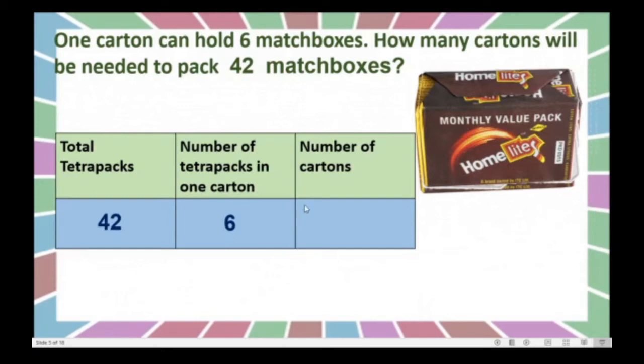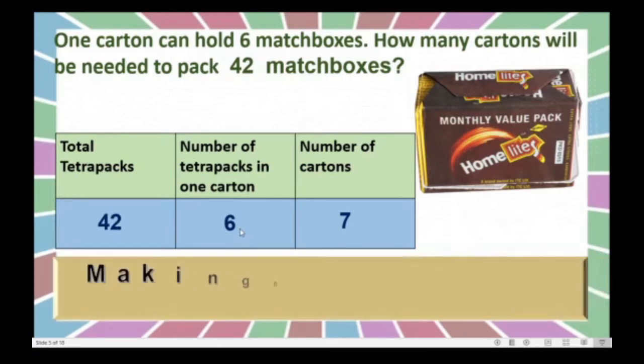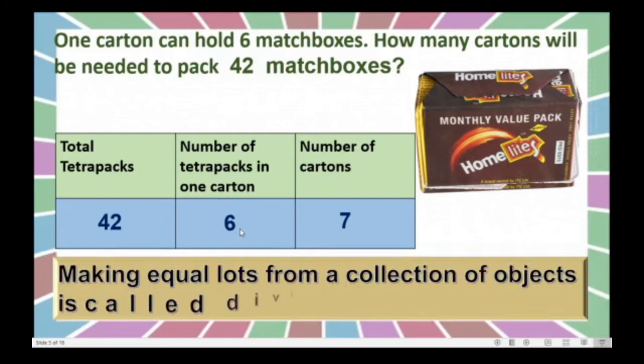Come on, tell me. What will be the number of cartons after packing? Yes. 6 7s are 42. So we will get 7 cartons of match boxes, each with 6 match boxes. Right? Again same thing we can write.